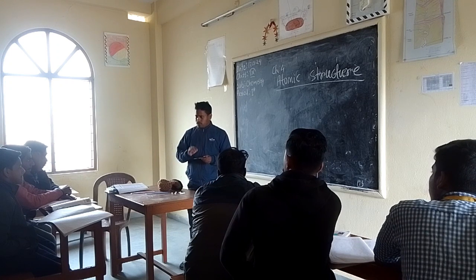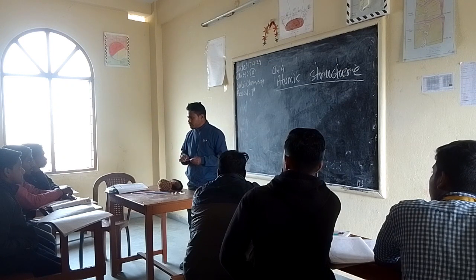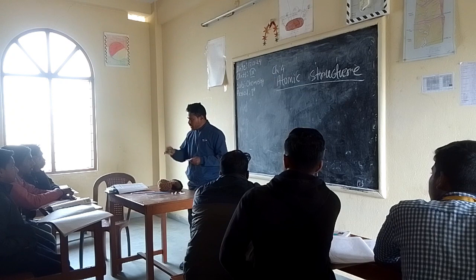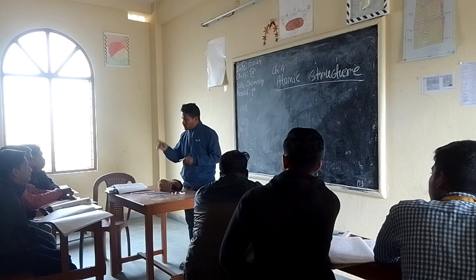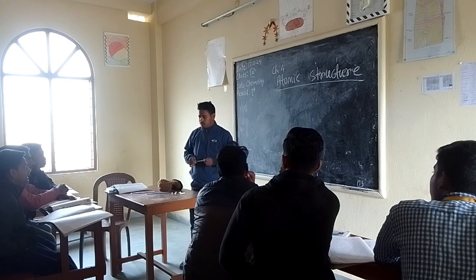But ask yourself, if the atoms are neutral, then how can these charge particles be produced? That means atoms may be neutral, but charge particles are also present in the atom.